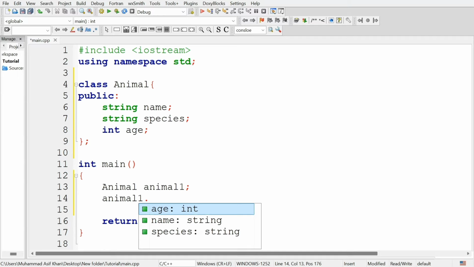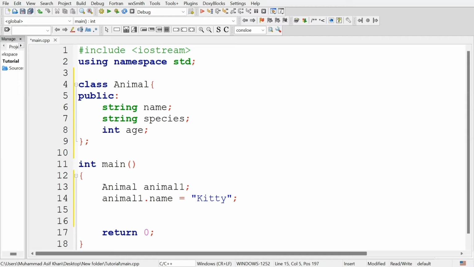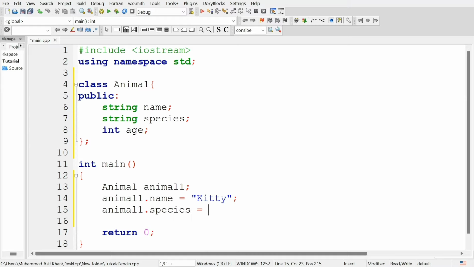Animal1 dot name, and we can set the name of this animal1 object. Let's set name is equal to kitty, and then we can also set the species. Animal1 dot species, and set this equal to the species of this animal1. This is a cat, so set this equal to cat.